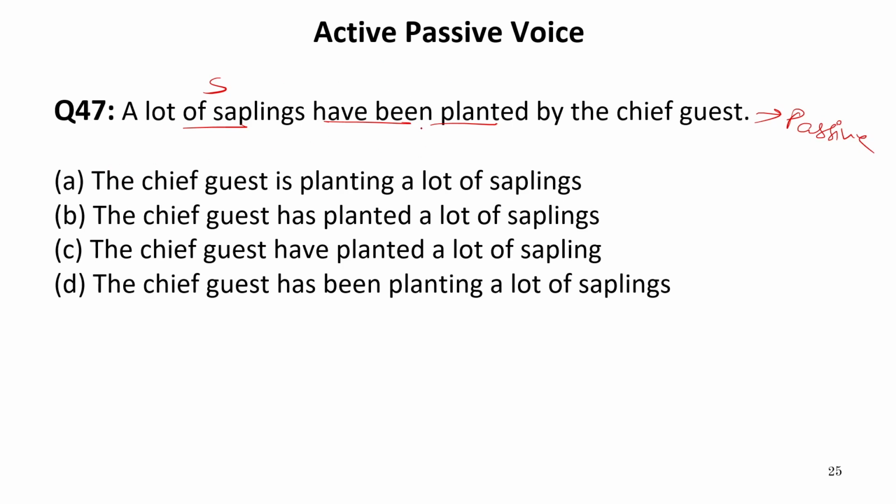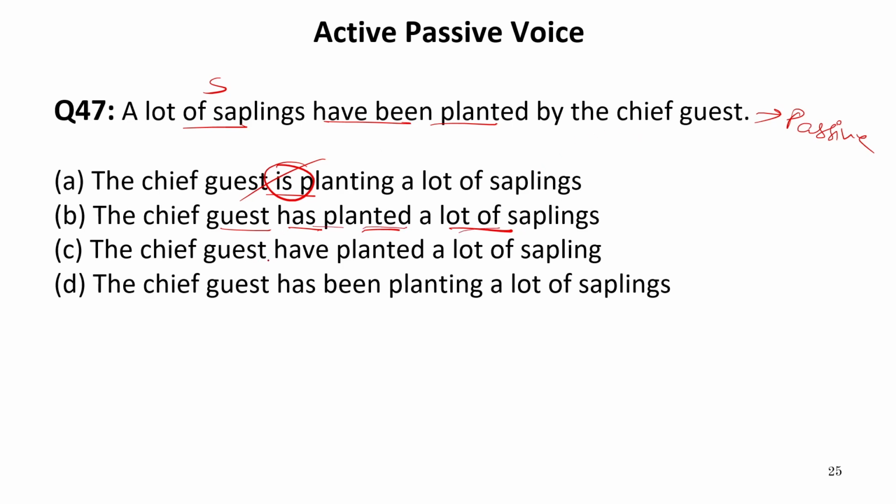So this is present perfect tense. Now let us see the sentence which is given in present perfect tense. In the first option it is written "is", this is indefinite tense, this cannot be the answer. This chief guest has planted a lot of saplings. So the chief guest has planted a lot of saplings.